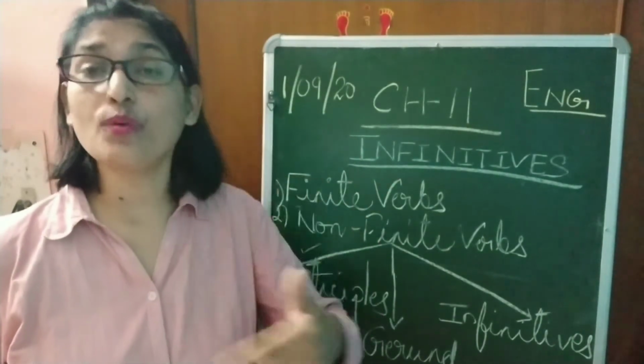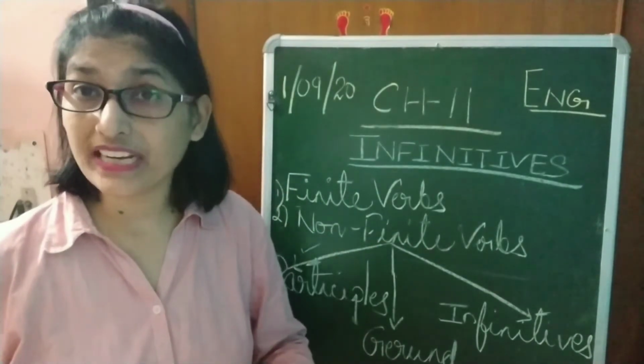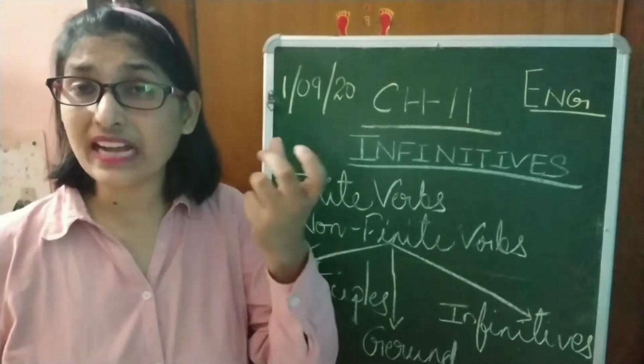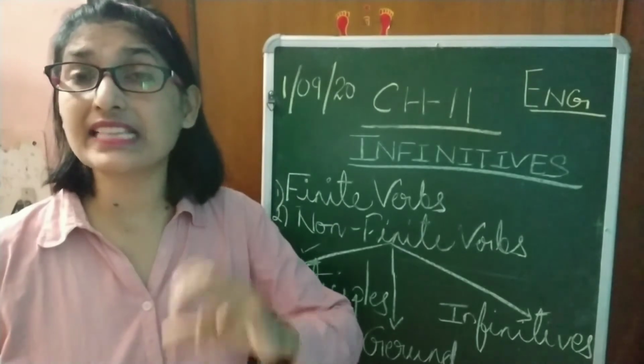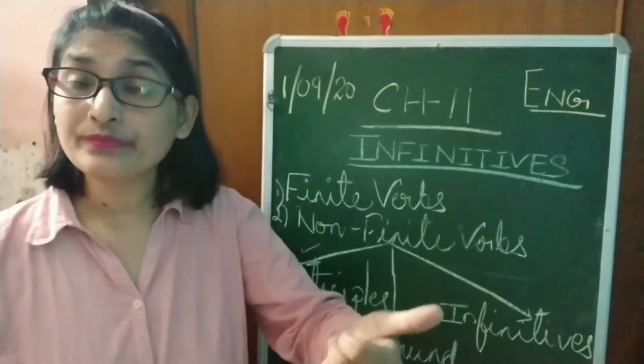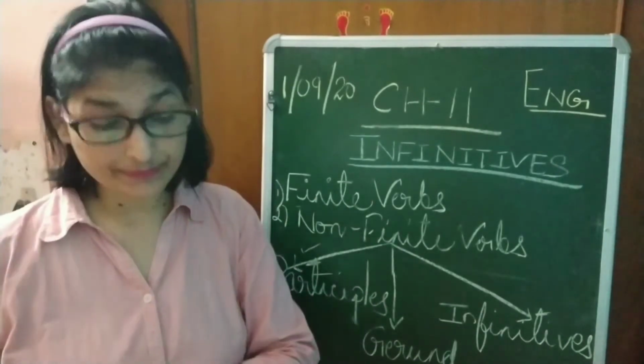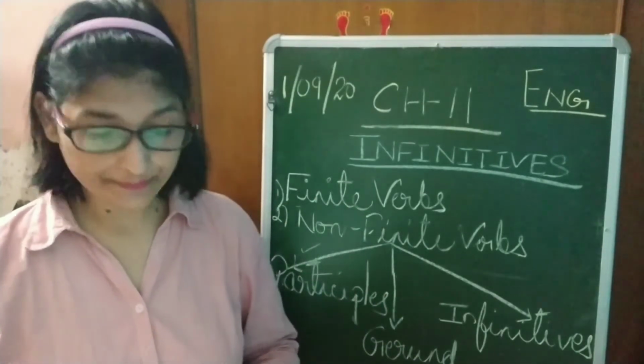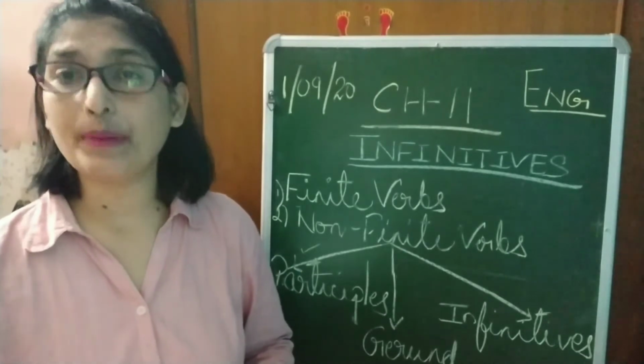So they are also working as adjectives. It means participles are the words that contain the characteristics of both verb and adjective. So that is your participle.